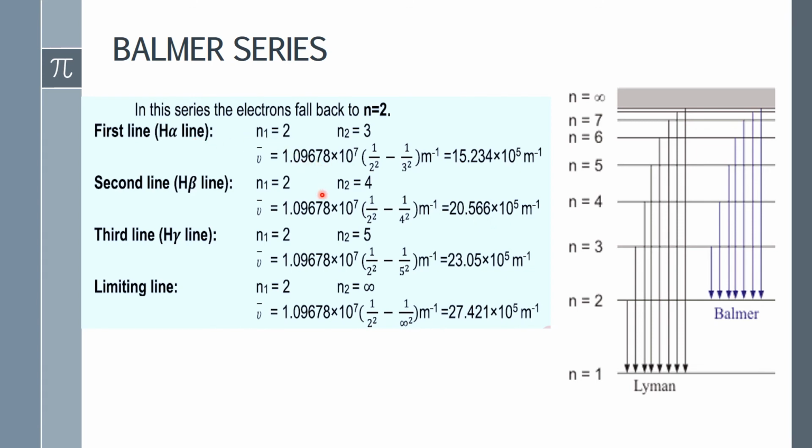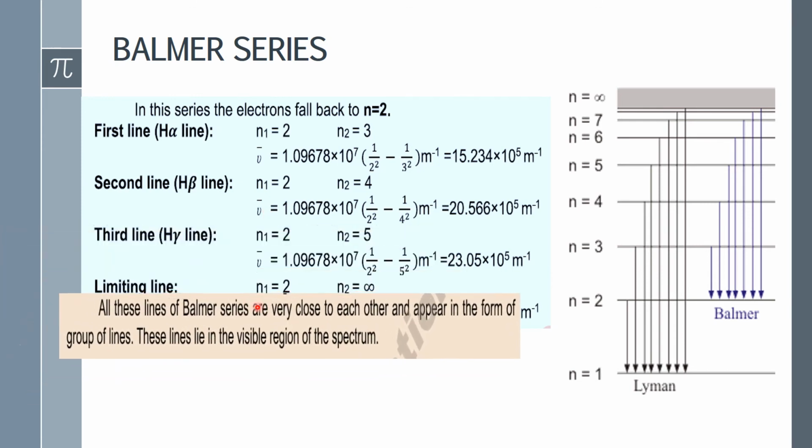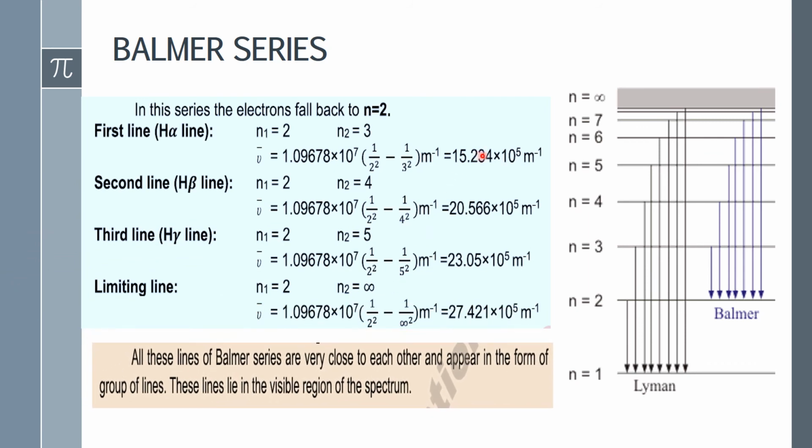In the same way, we calculate the wave number for each line using the wave equation, and again we see that all these lines are very close to each other. Their values are quite close, they appear in the form of a group, and these lines lie in the visible region of the spectrum.